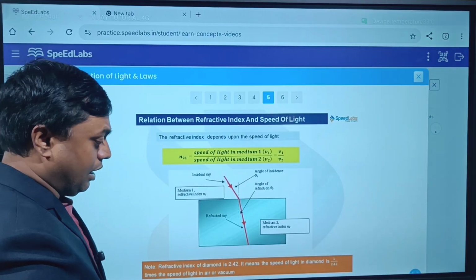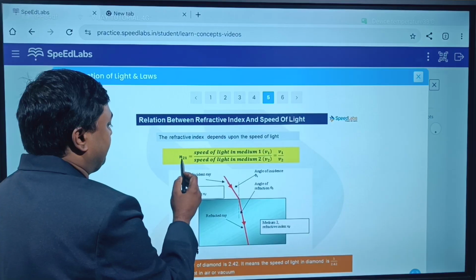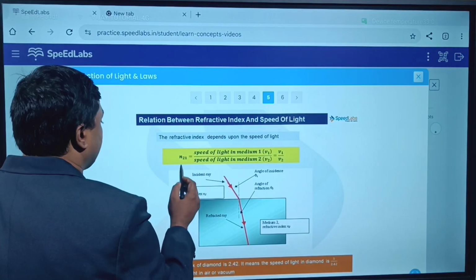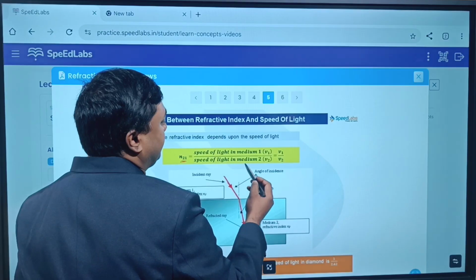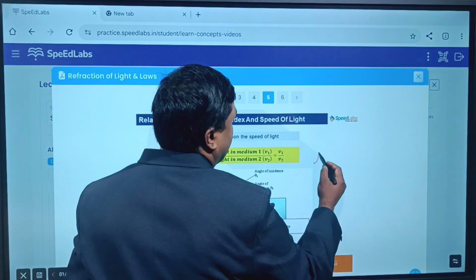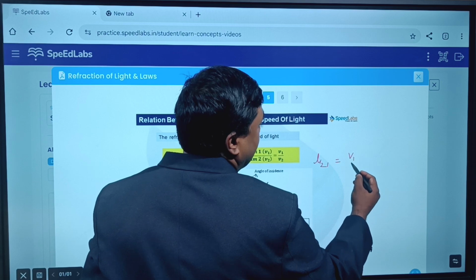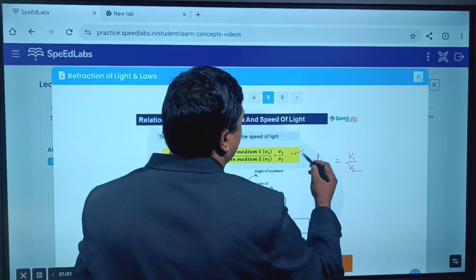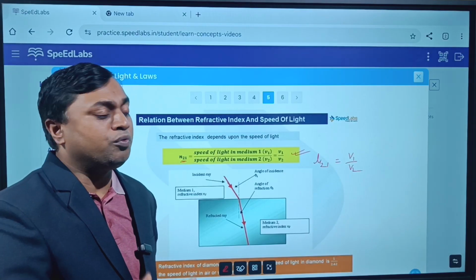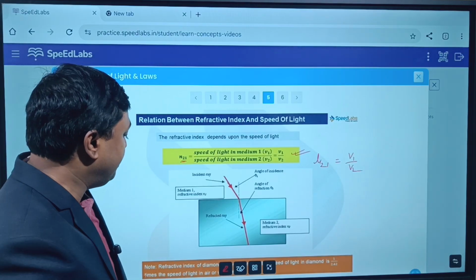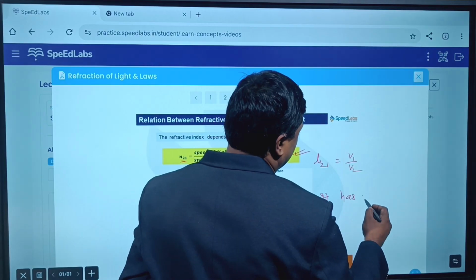And another is the relative refractive index. It is the refractive index of medium 2 with respect to medium 1, which is nothing but the velocity of light in medium 1 by the velocity of light in medium 2. Refractive index has no unit. Why? Because it is the ratio of two same quantities. So very important, it has no unit.